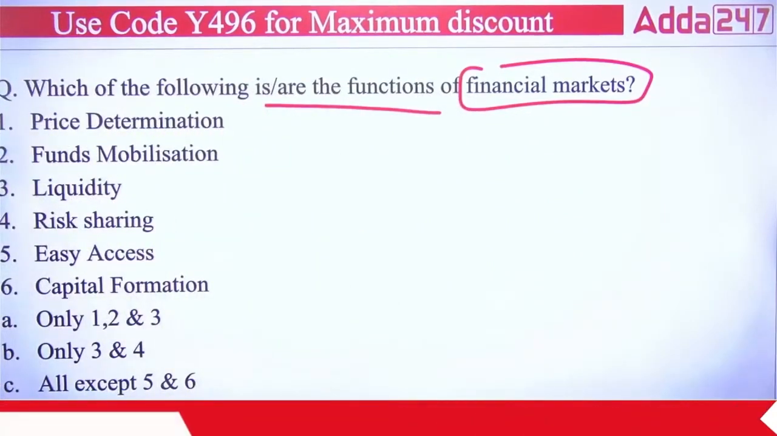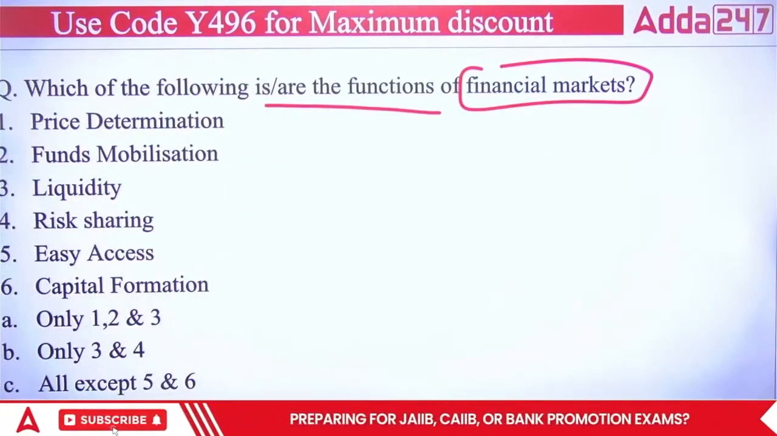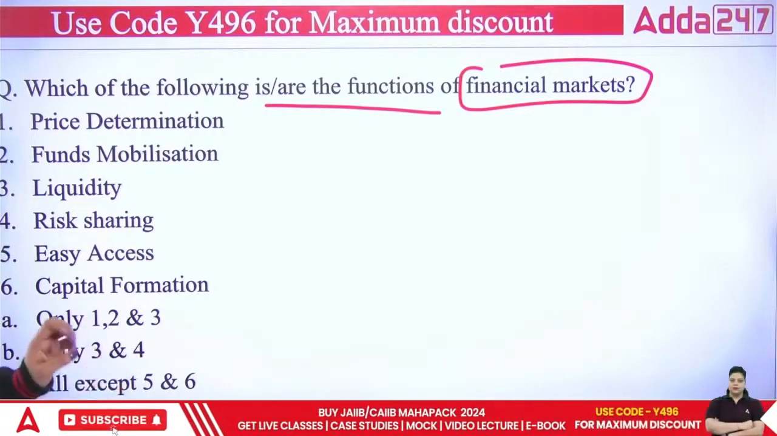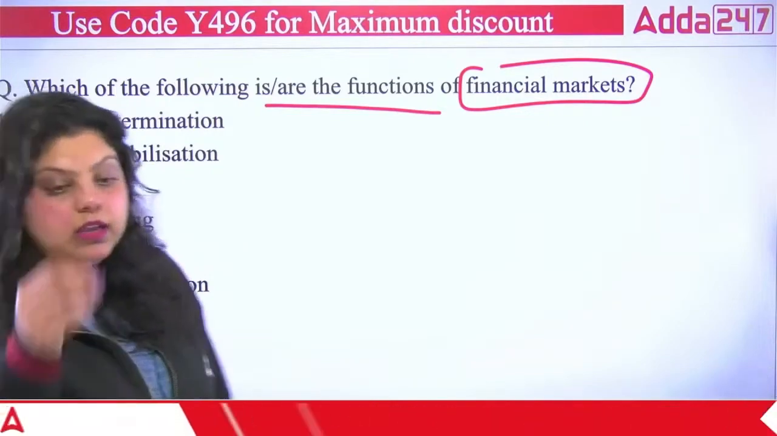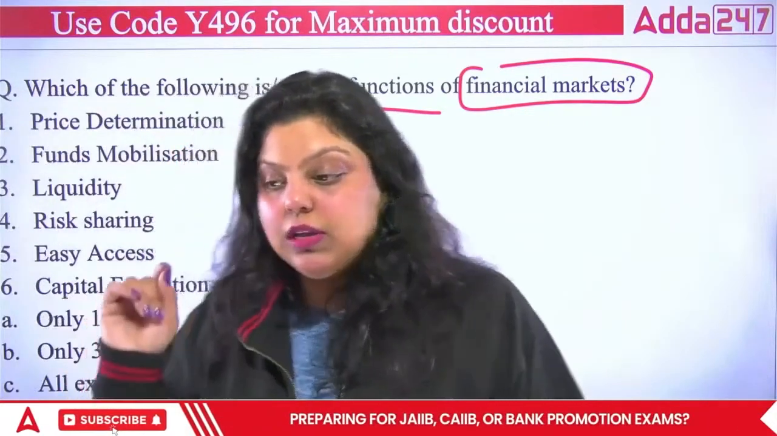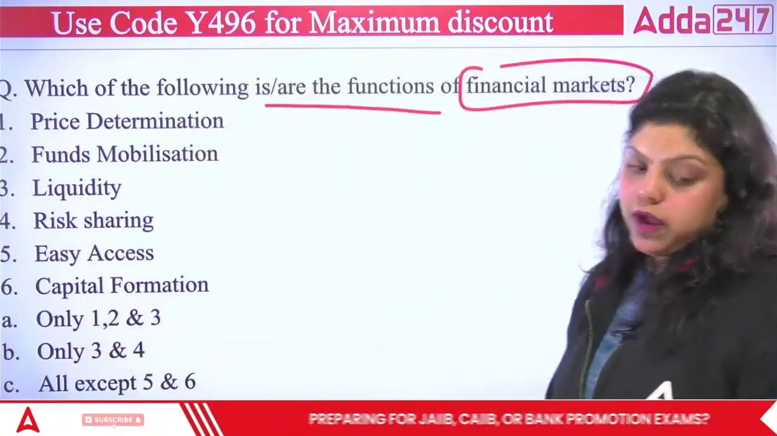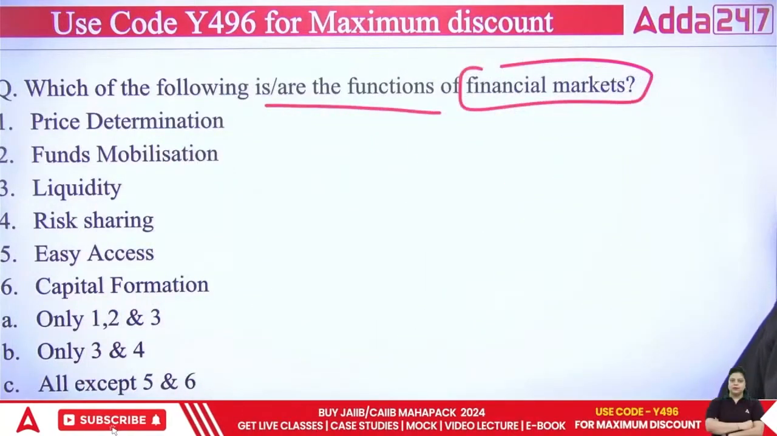First is only 1, 2 and 3. Second is only 3, 4. Third is all except 5 and 6. And fourth is all of the above. So which of the following is actually the function of financial market? A, B, C or D?